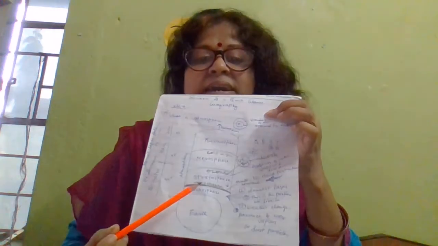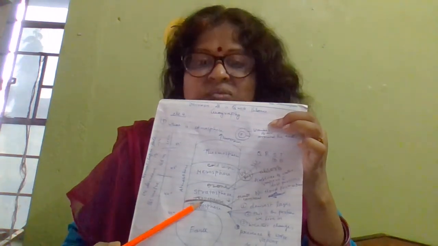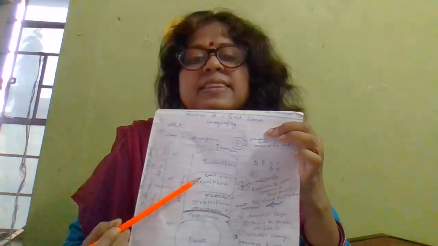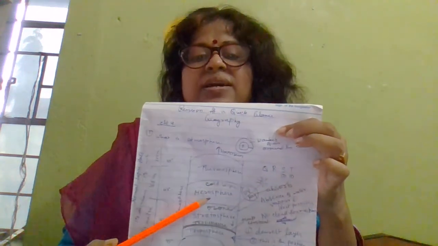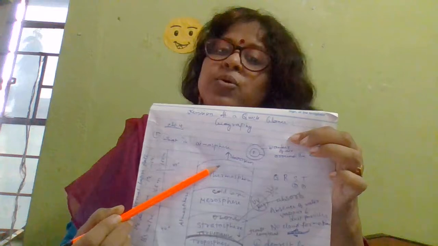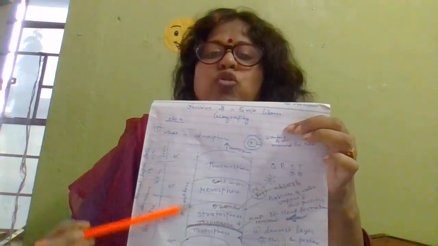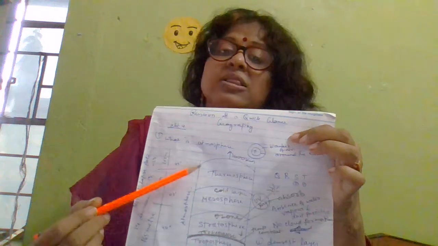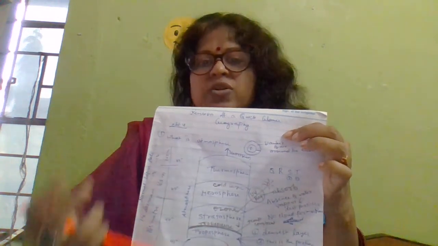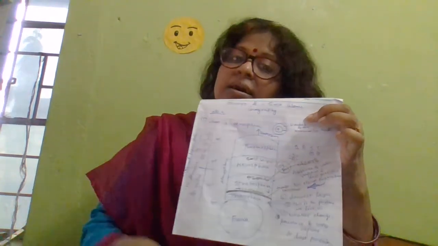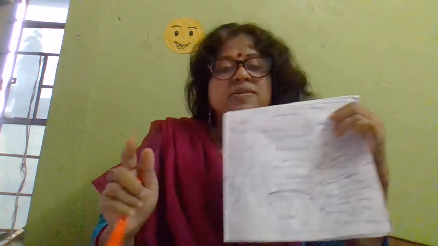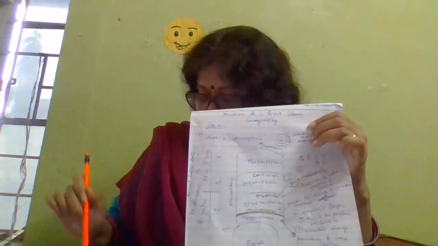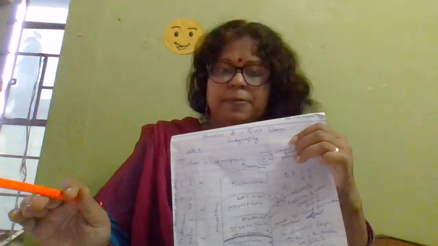So first layer is troposphere, then stratosphere, then mesosphere and then thermosphere. These are the 4 layers of atmosphere. You can call this the structure of atmosphere. 2 things you will learn in this chapter. First, layers of atmosphere, and second one is composition of air.